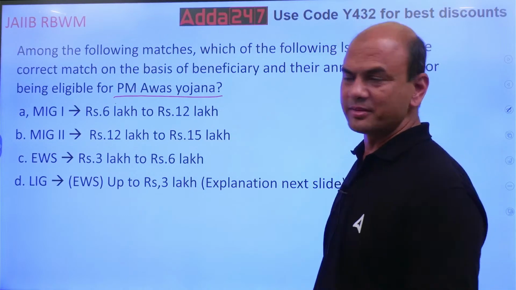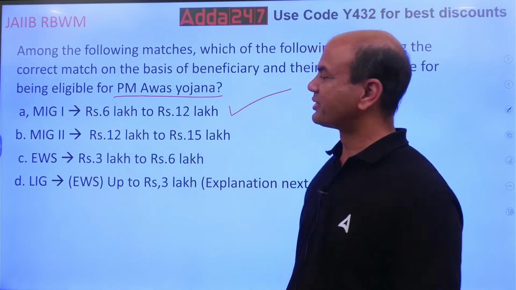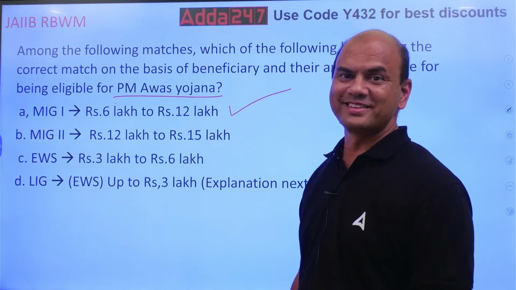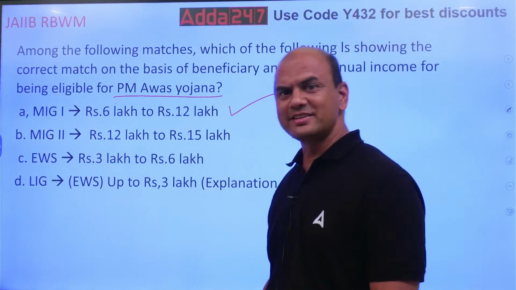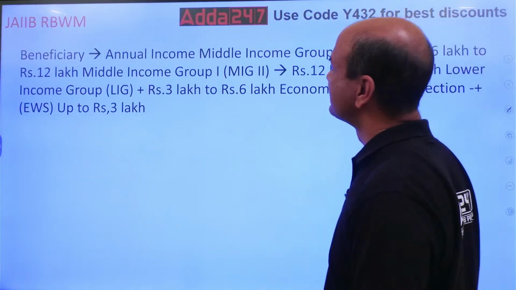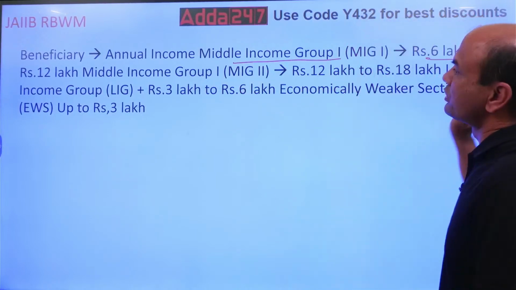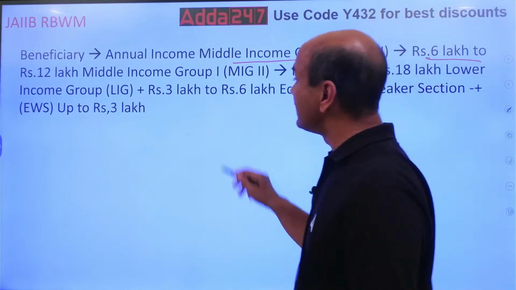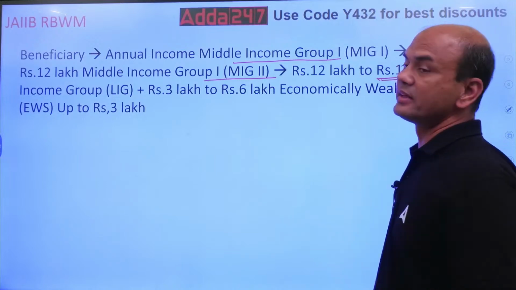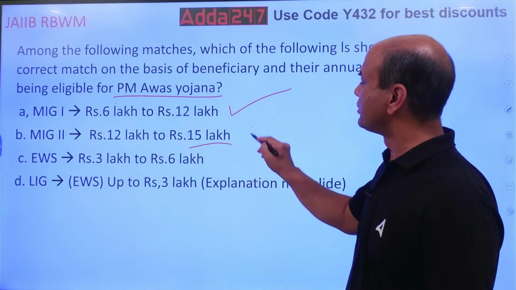Comments. The correct answer is 6 lakhs to 12 lakhs, MIG 1. That is the correct option. Explanation I have given on the next slide. See this. MIG 1, middle income group 1, is 6 lakhs to 12 lakhs. Middle income group 2 is 12 lakhs to 18 lakhs. Kindly note 18. There the option given was 15. So this should be 18.